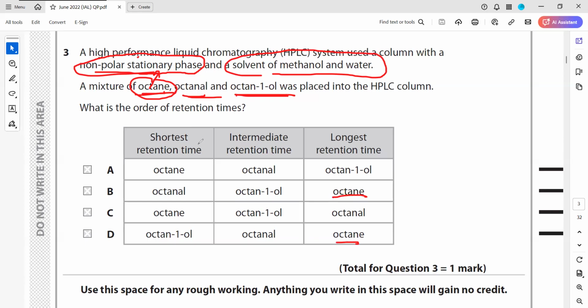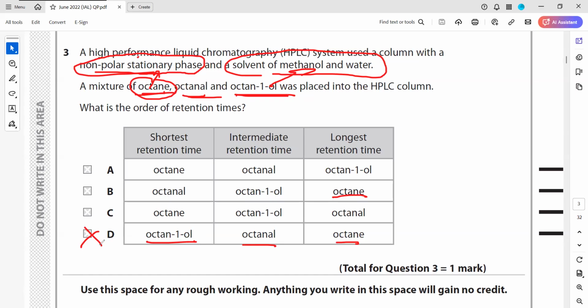Which will take the shortest time? Alcohols have stronger attraction to the solvent. If you see water and methanol, the alcohol will be attracted more towards methanol and water, so it will move faster with the solvent. So octan-1-ol should take the shortest time. Then octanol is in the intermediate. But it depends on the intermolecular force, and it also depends on the stationary phase.